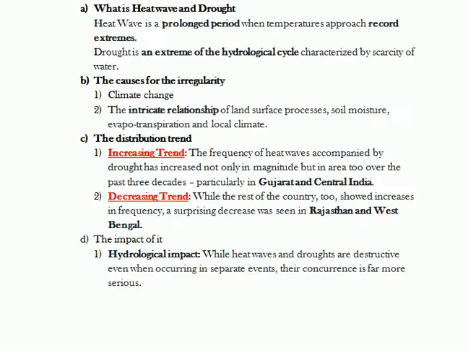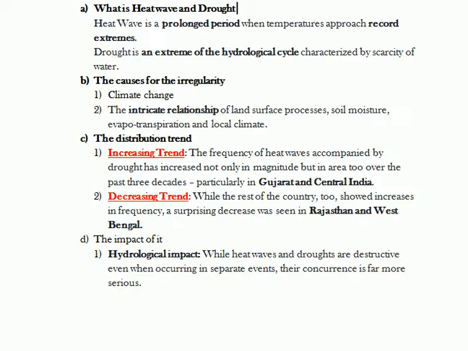I'm not going to discuss the definitions here in detail, but heat wave is nothing but a prolonged period with extreme temperature, whereas drought is a hydrological extreme of the hydrological cycle, which is characterized by scarcity of water.